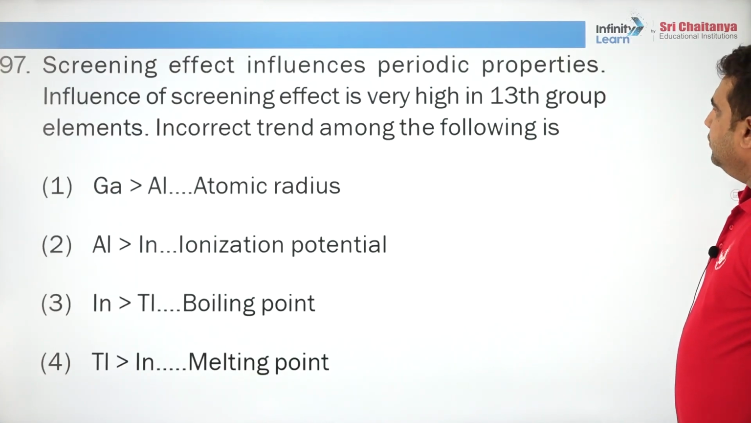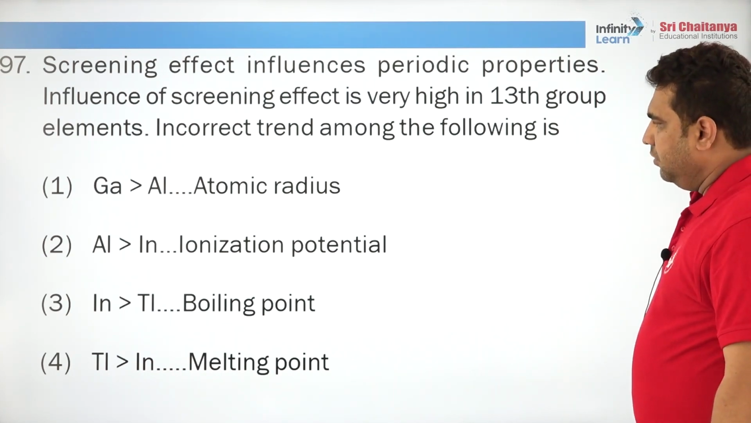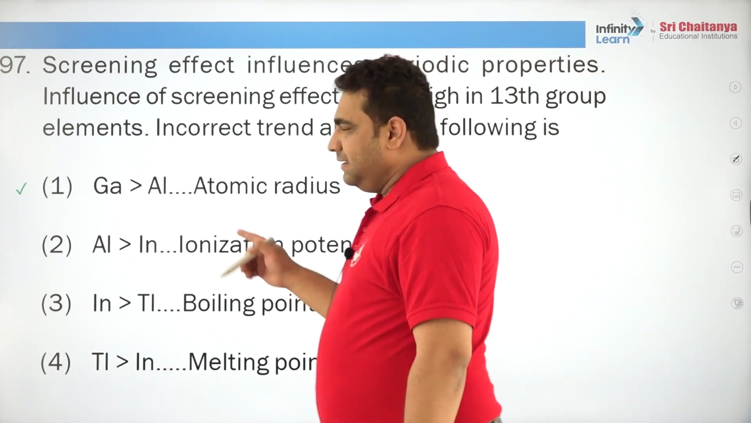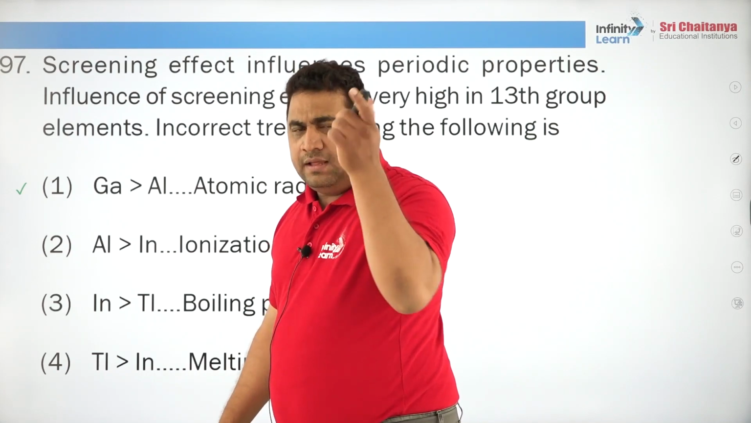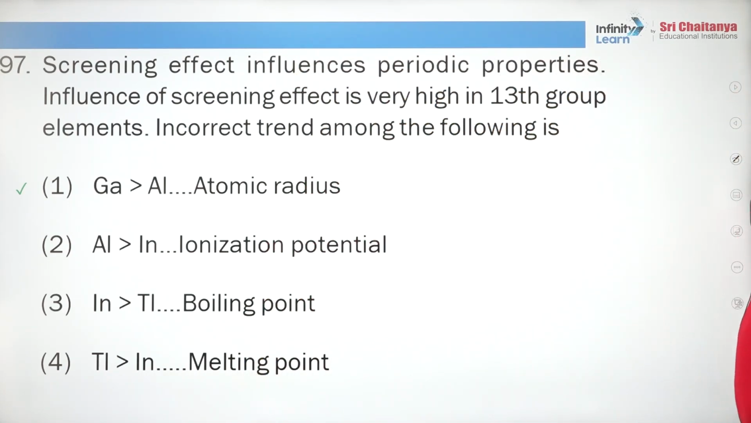Screening effect influences periodic properties. Influence of screening effect is very high in the third group. Incorrect trend among the following is gallium. Here this is an exception case. Aluminium is slightly higher compared to gallium. That is defined by its screening effect.